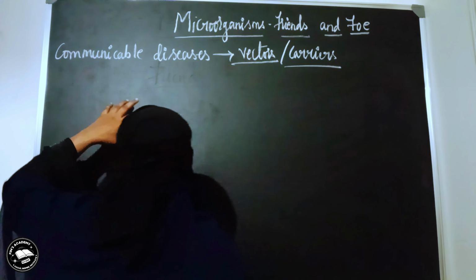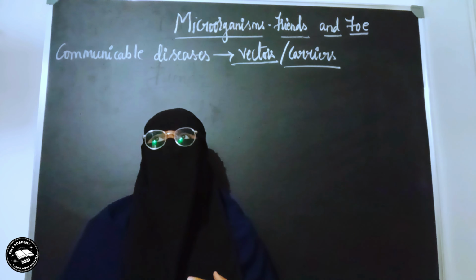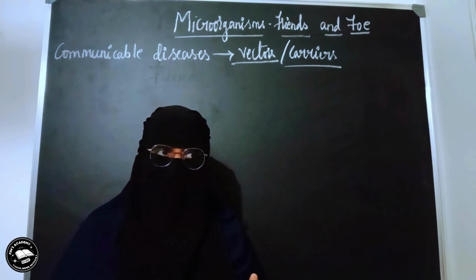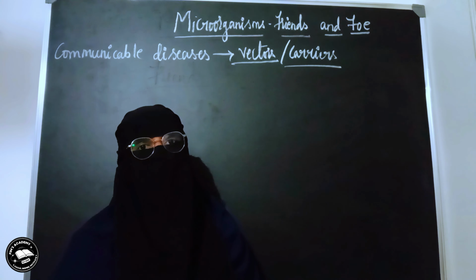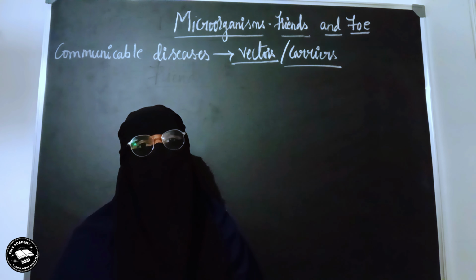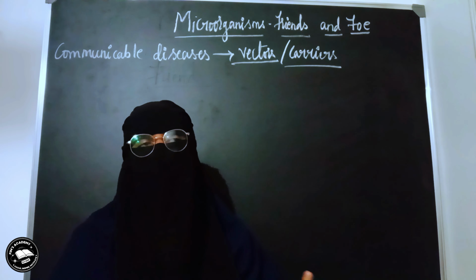Now we know that these communicable diseases are the diseases which are caused by the microbes. So if this disease has to spread from an infected person to a healthy person, it is just the transfer of this microbe that is required from an infected person to a healthy person's body.